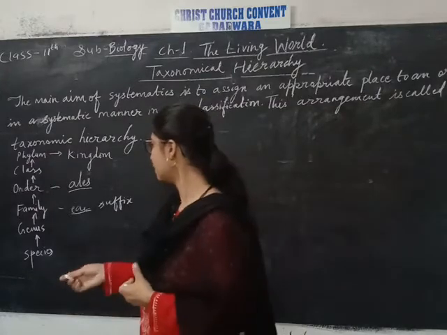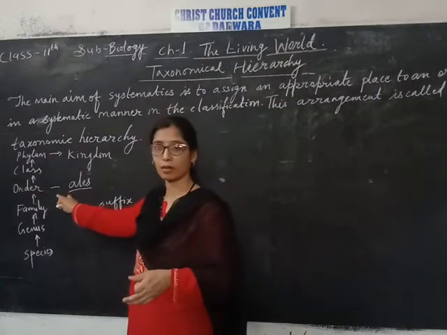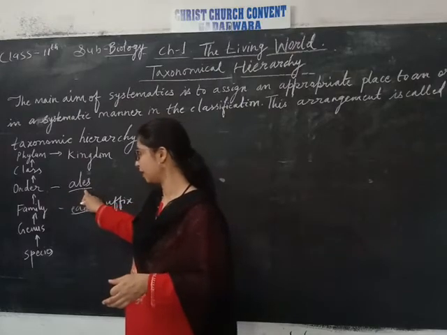So these are the orders, they come under the same order, Parietales.